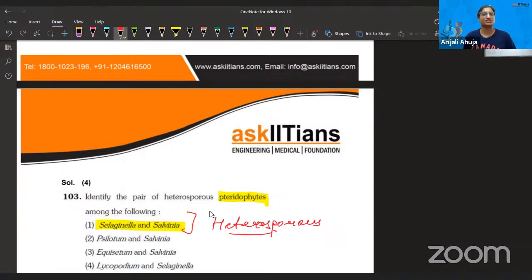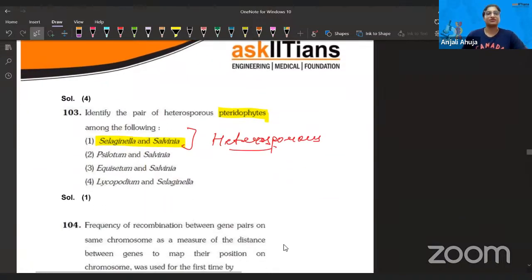You remember the definition of heterosporous and homosporous, right? Megaspore, microspore, strobili, cone. Anyways, so this is the answer. Now let's talk about the next question.